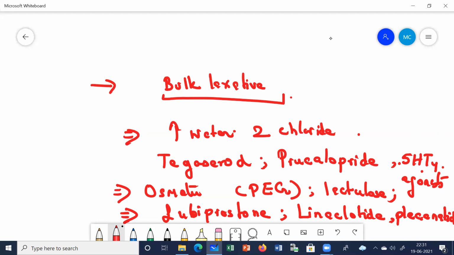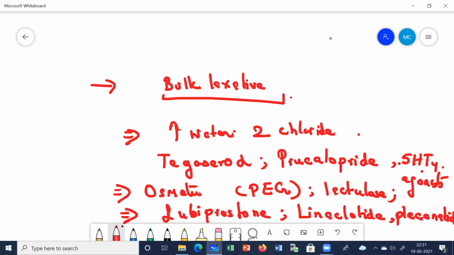So linaclotide and plecanatide are also going to activate the guanylate cyclase receptors, and they are also going to cause chloride channel activation. So they are all acting as secretagogues, increasing the secretion of chloride and water into the intestine. They're helping in making the stool soft.